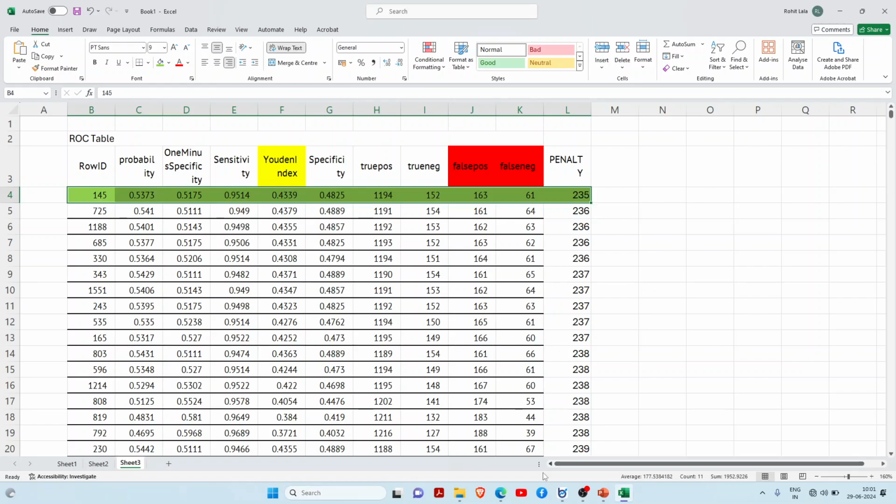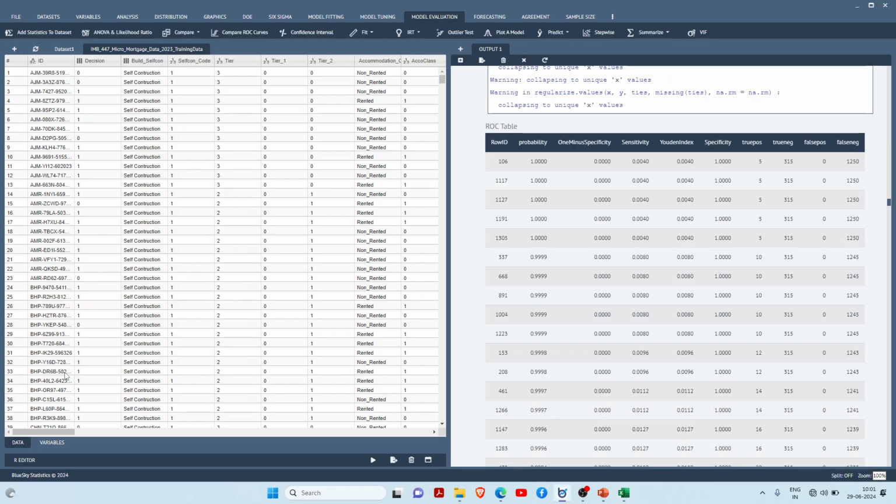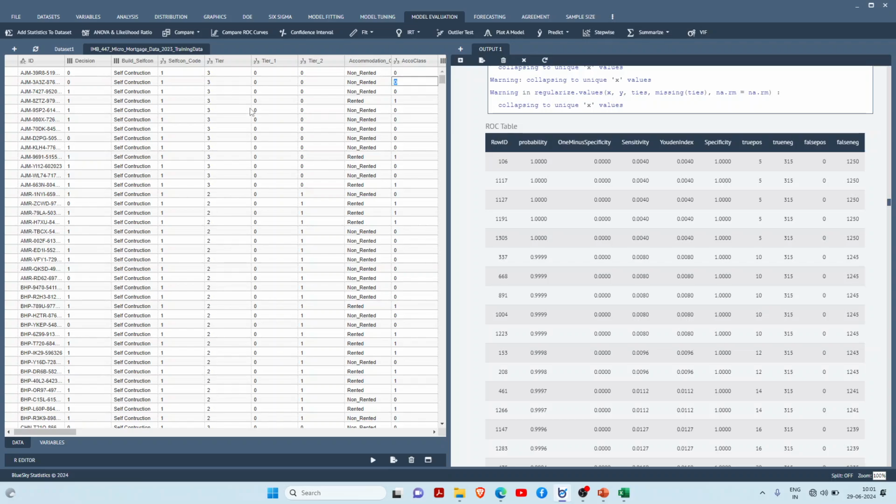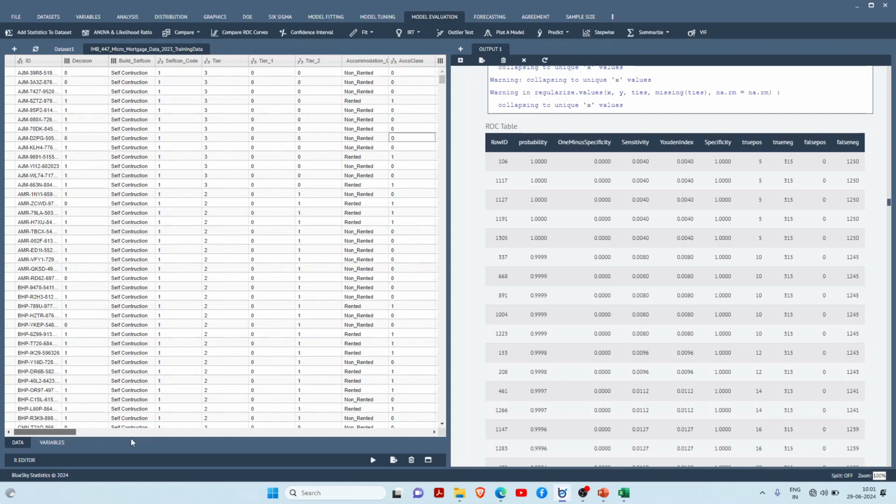But suppose I don't want to work this much and I just want to identify from the statistics. As I have said, you just check the data view and go to the last cell, which has a newly added column with probability. I will just drag from here.